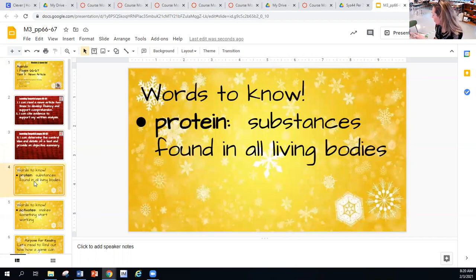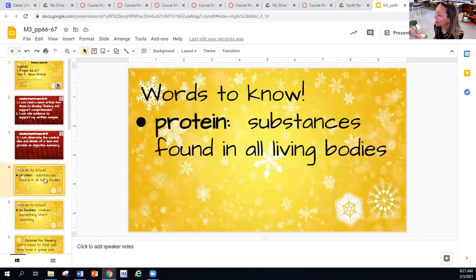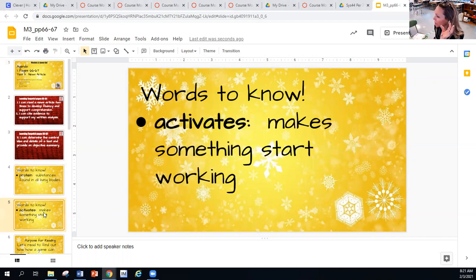So there's 2 words you need to know, at least for the first 2 pages. You'll see these on 66 to 67, even though the story is 4 pages long. You have protein and activates. Protein is a noun. There's substances found in all living bodies. And activates means make something start working.